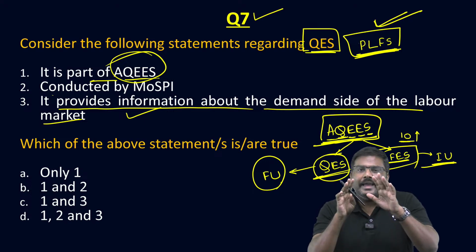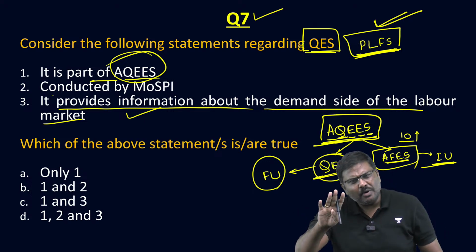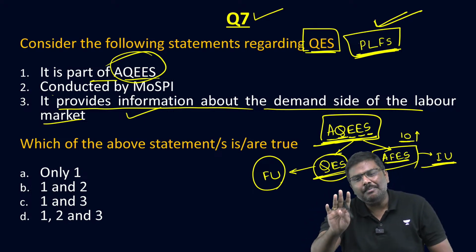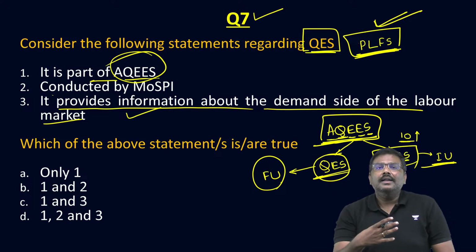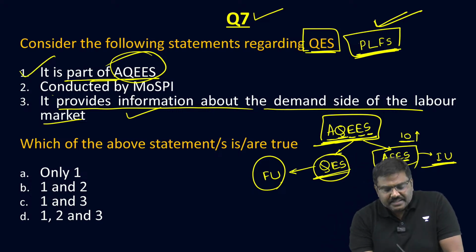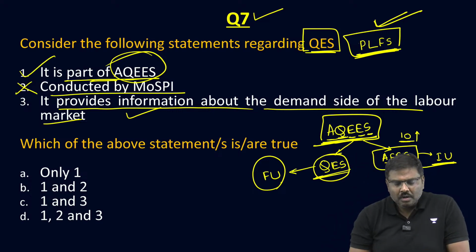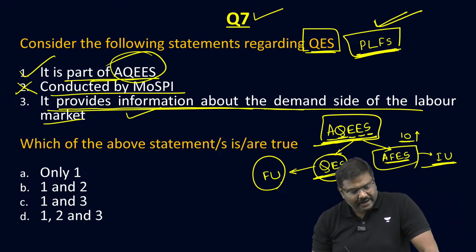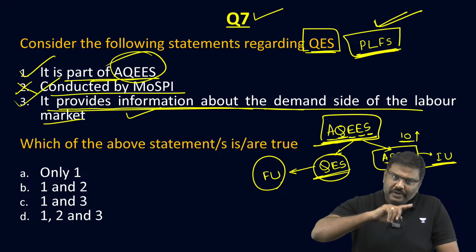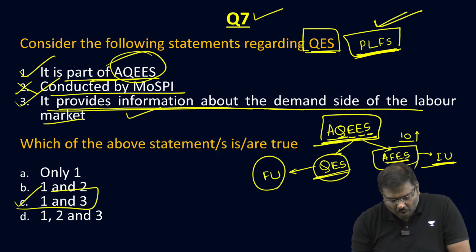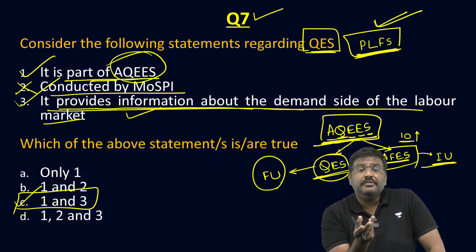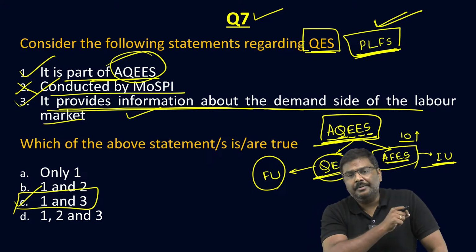Reason is very simple. Employment is important for civil services. But in the last 1 year, there is a lot of discussion happening regarding employment. Okay, let's solve the question now. It is part of AQEES. Yes. It is conducted by MOSPI. No. It provides information about the demand side of the labor market. Yes. So 1 and 3 are correct. The right option is option C here. Everybody is okay? And sir, which ministry will publish the QES? Ministry of Labor.